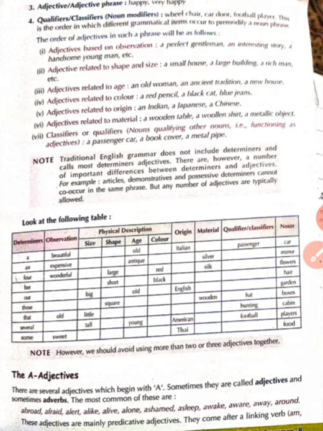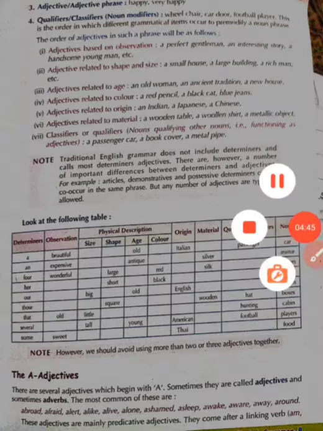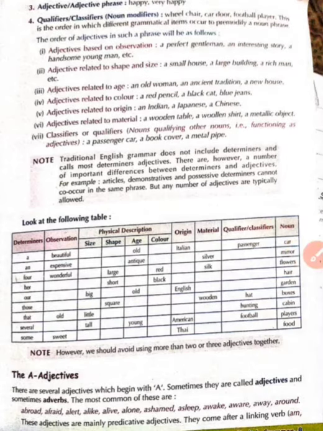Children, look at the following table. Go through the table, and you need to follow this table carefully, because it tells the position of different parts of a sentence.